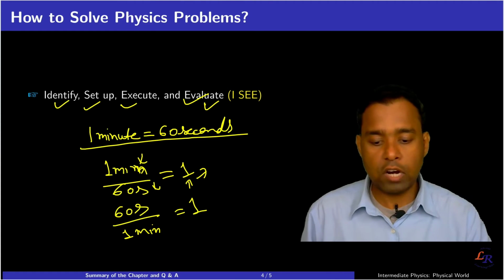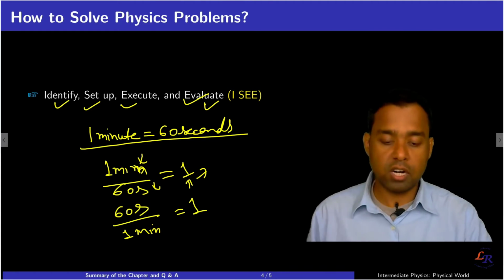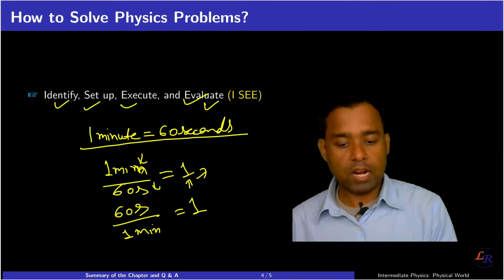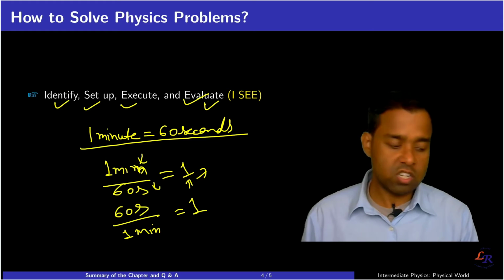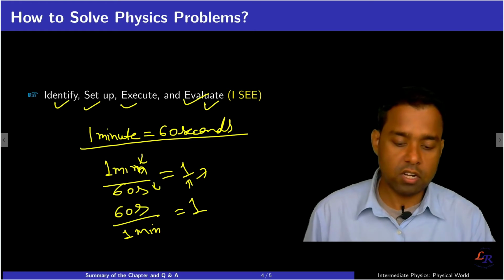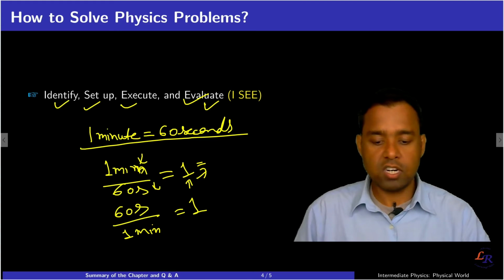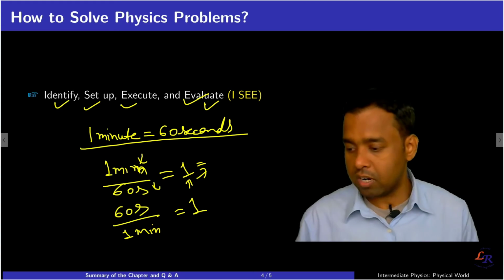Of course, if you divide 1 by 60, it will never make sense. But when I talk about the unit conversion of time, like 1 minute is equal to 60 seconds, then it makes sense. The ratio will be 1. You write either 1 minute by 60 seconds, or 60 seconds by 1 minute.